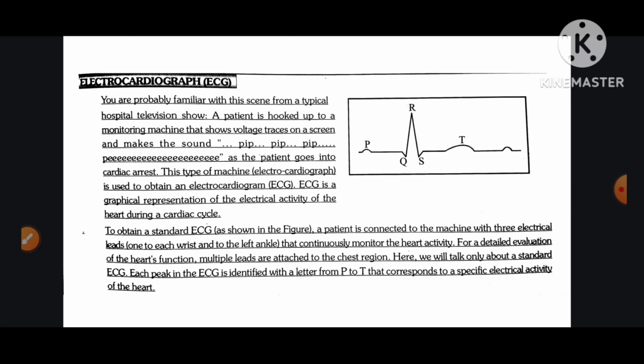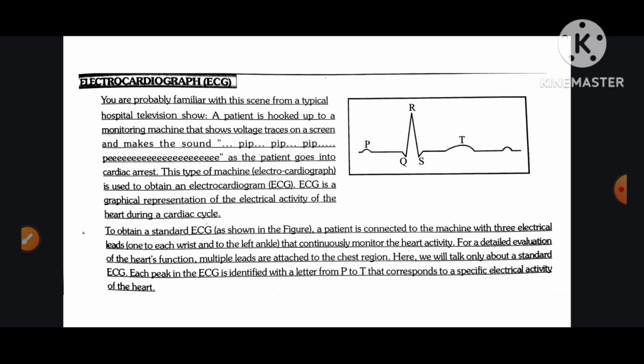Electrocardiograph, ECG. You are probably familiar with this scene from a typical hospital television. A patient is hooked up to a monitoring machine that shows voltage traces on a screen and makes the sound pip pip pip as the patient goes into cardiac arrest. This type of machine, an electrocardiograph, is used to obtain the electrocardiogram, ECG. ECG is a graphic representation of the electrical activity of the heart during a cardiac cycle.